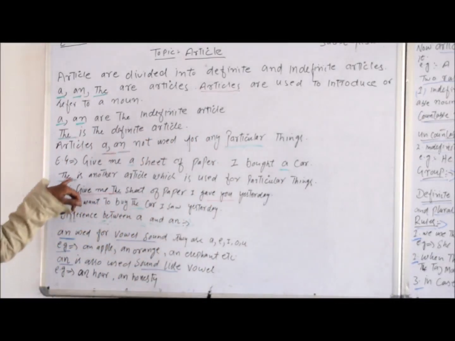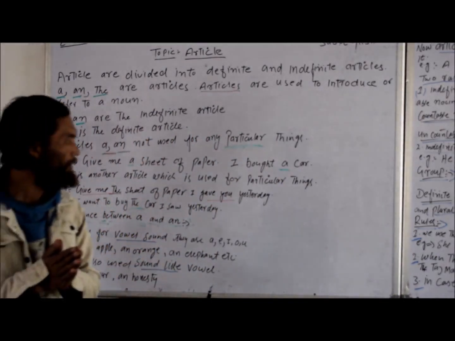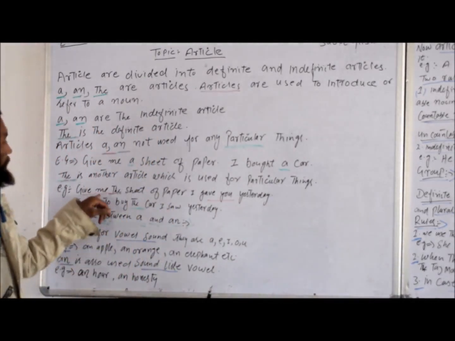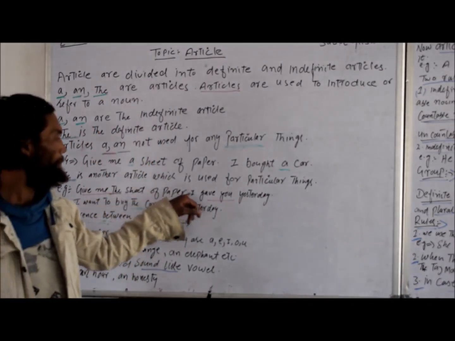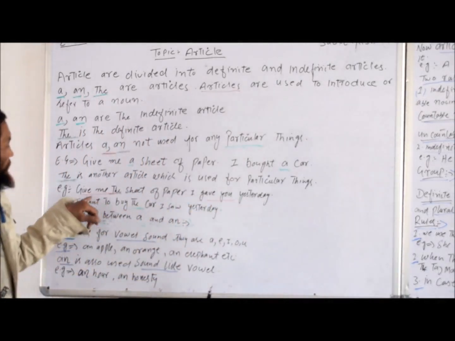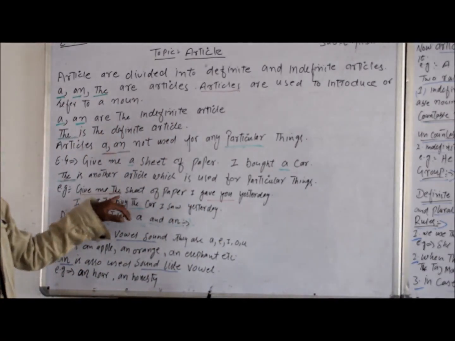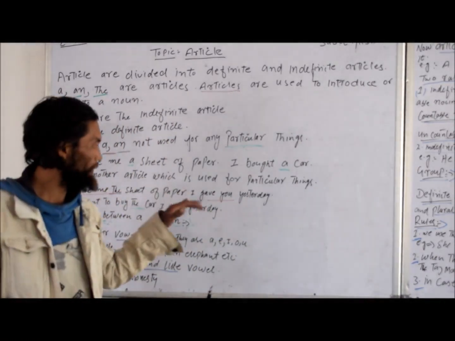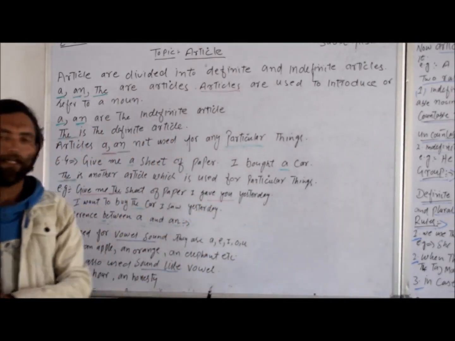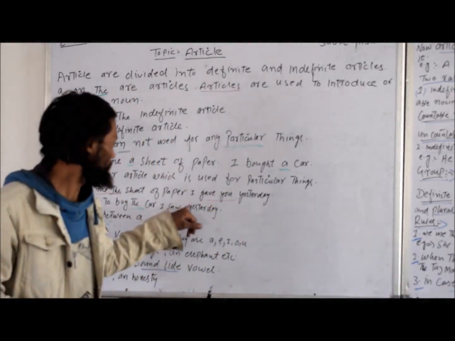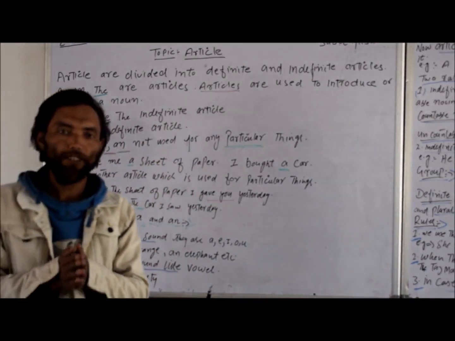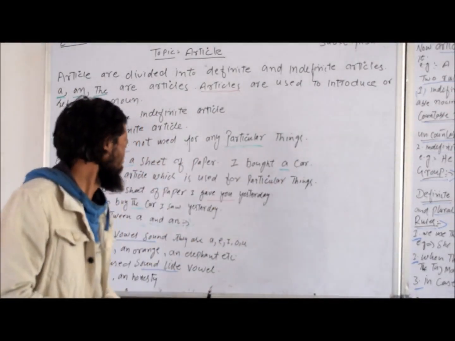Our next article is the. The is another article which is used for particular things. For example, give me the sheet of paper I gave you yesterday. So here, give me the sheet of paper shows a particular thing which I gave you yesterday. This also shows that the is the article which shows a particular thing.